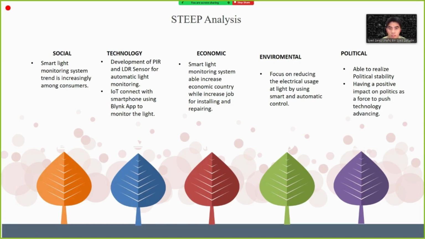The third one is economic. A smart light monitoring system is able to boost the country's economy while increasing jobs for installing and repairing. And the fourth one is environmental, which focuses on reducing electric usage at night by using a smart and automatic control. And lastly is political, able to realize political stability, having a positive impact on politics as a force to push technology advancing. That's all for me.